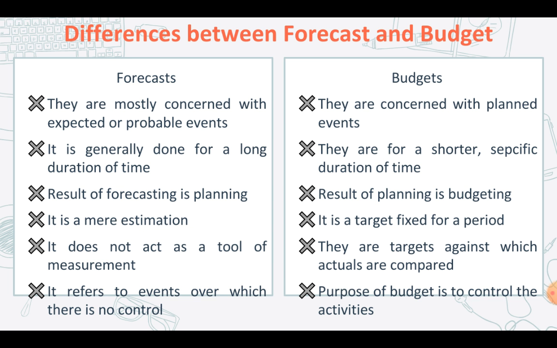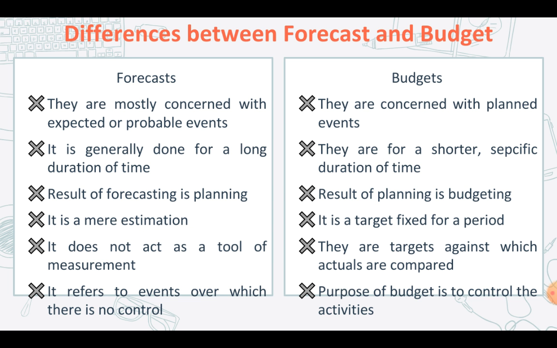And then next point, in case of forecast, it is a mere estimation, something that you are just predicting may or may not happen. Whereas in case of budgets, the target is going to be fixed for a certain period of time. And then the next point, forecast does not act as a tool of measurement. You're just predicting something, just hoping something will happen. Whereas budgets are targets against which actuals are going to be compared. The target is already fixed, so they can be compared with something else. They act as a tool of measurement.